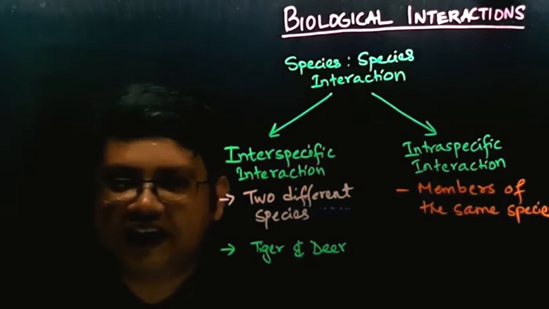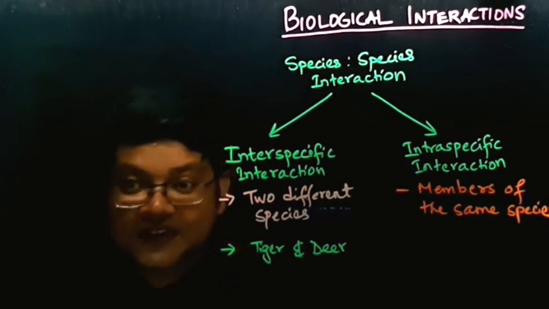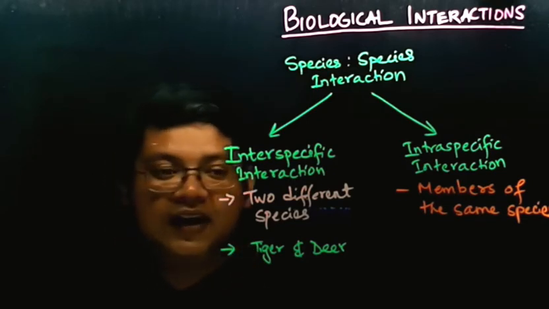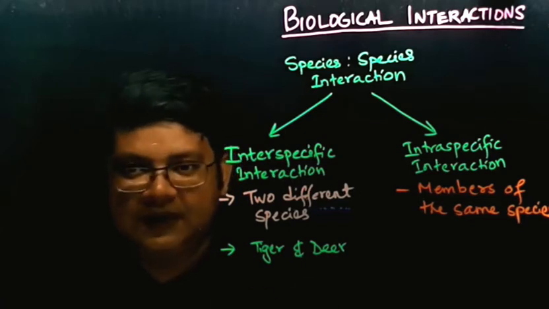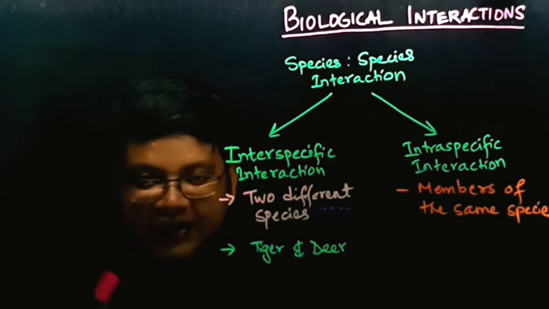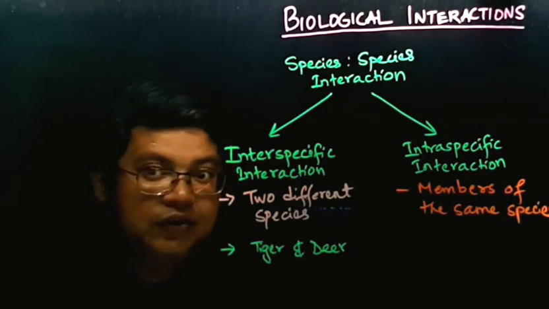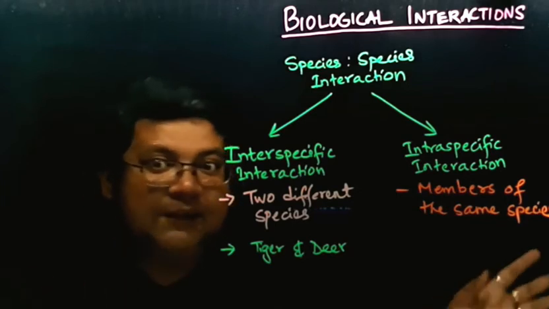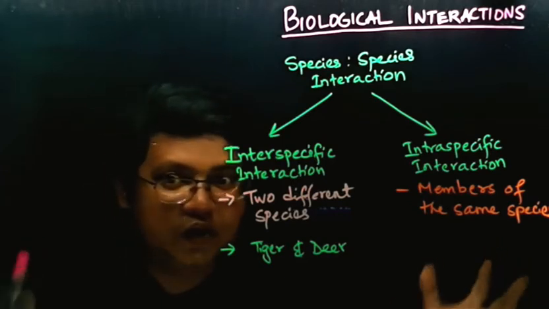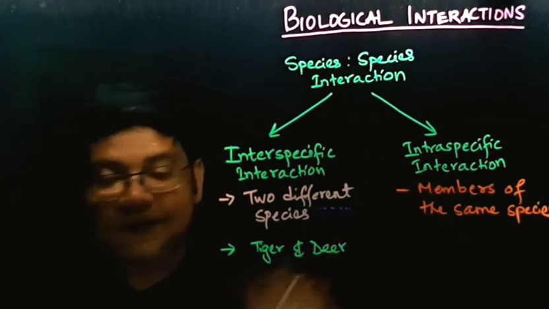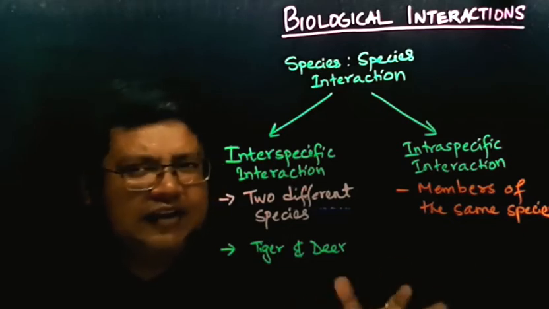There are many examples. I will give many examples in the simultaneous lectures, but let me give an example of intraspecific interaction. Intraspecific interaction means the interaction between the members of the same species. For example, you know that there are groups of animals and they hunt together. Let us say some wild dogs hunt together and help each other. Hunting together, they are interacting with each other in a group. So that becomes an intraspecific interaction.